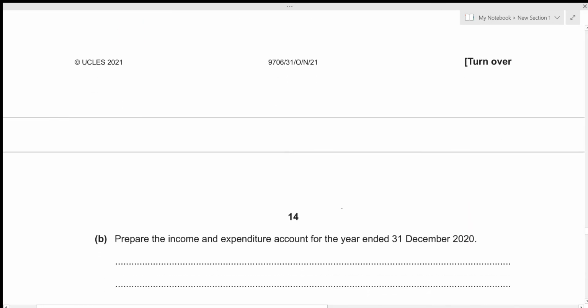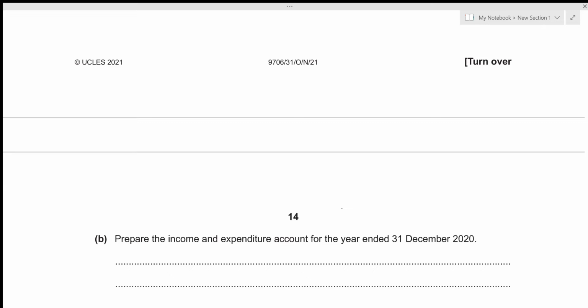We are required to prepare the income and expenditure account for the year ended 31st December 2020. So an income and expenditure account is similar to the income statement that we made for companies. In this particular account, we just segregate our incomes and expenditures and figure out whether the income is greater or the expenditure. If the income is greater than the expenditure, then we get a surplus or excess of income over expenditure. And if the expenditure is greater than the income, then we get a deficit, or we can also term it as an excess of expenditure over income.